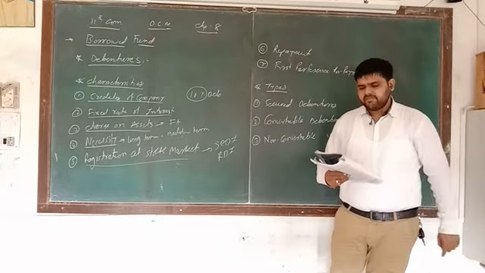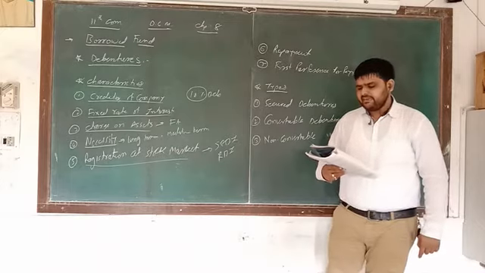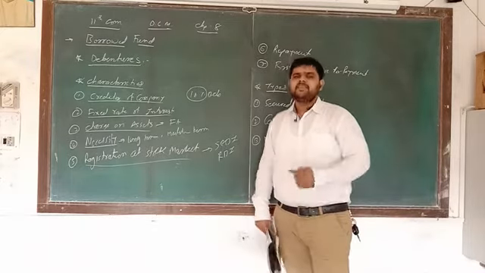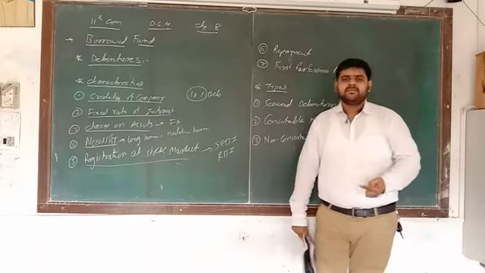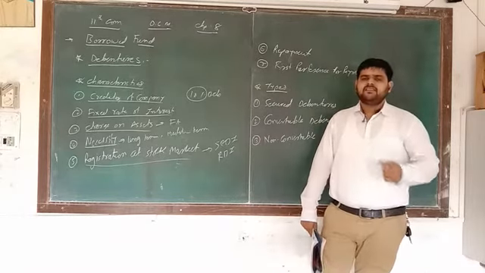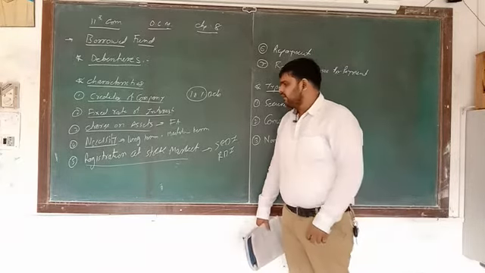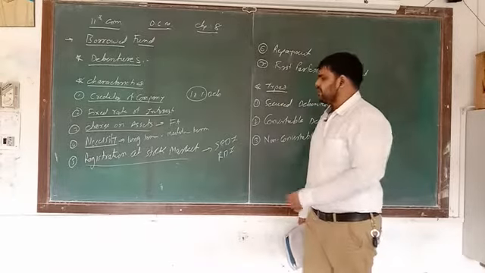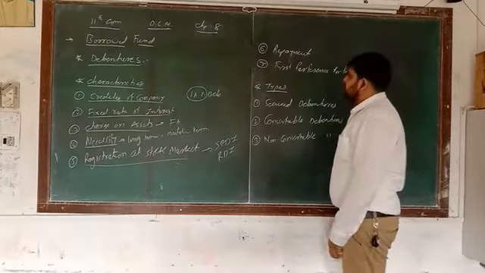If debenture is listed at the stock market, then it can be sold or purchased. Anybody can purchase the debenture with the help of online trading. So this is the important one, that it is compulsory registration at the stock market. This is the fifth one.